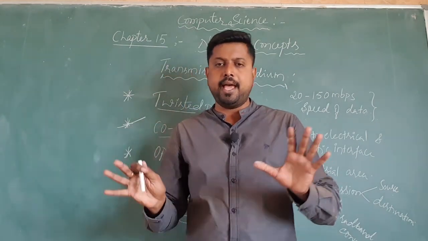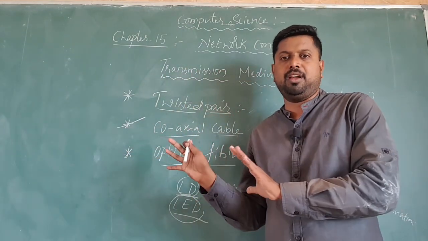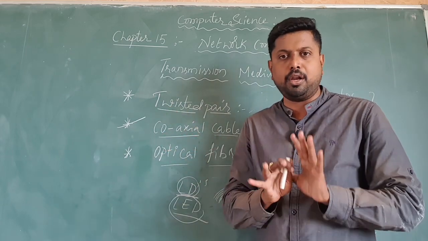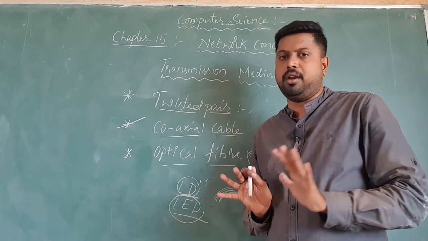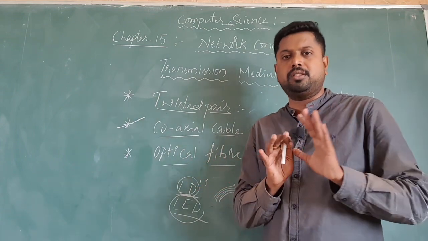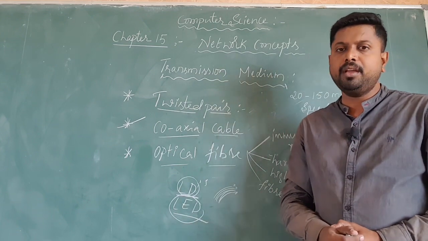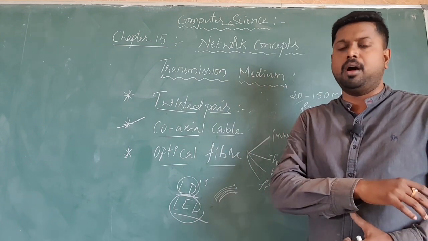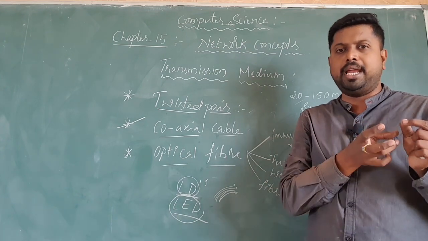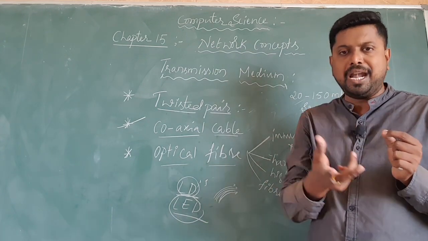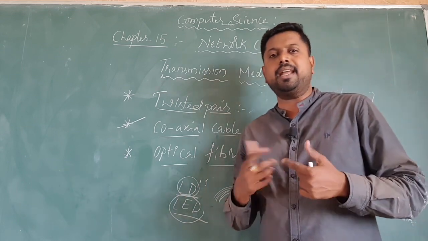That is what we called twisted pair cable, or coaxial cables are used. But the final cable, what we call the optical fiber, will support more than 500 meters. It will support maximum ranges of more than 500 meters. So usually it has more bandwidth for the connection. That's why these cables are used for the higher ranges.